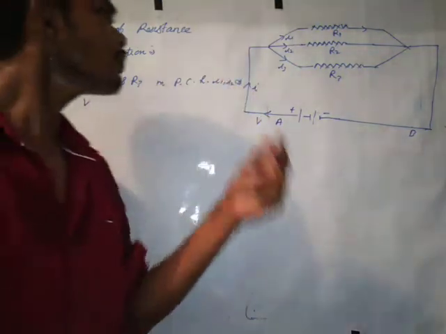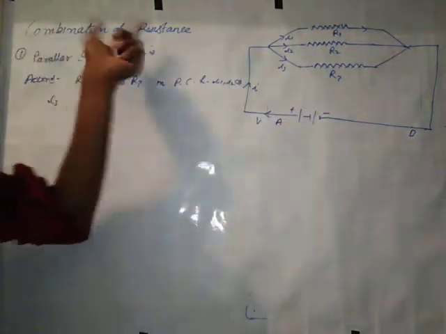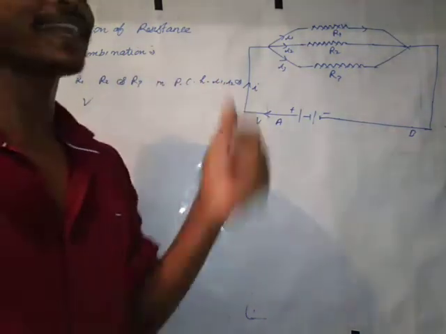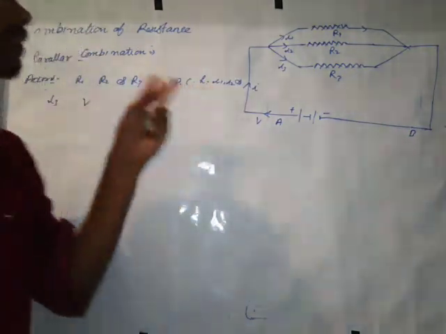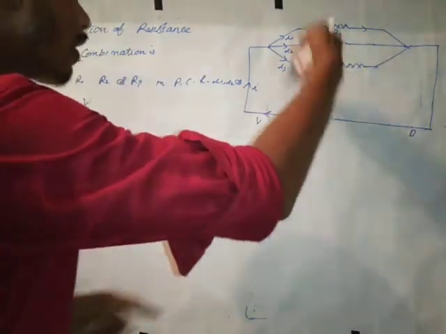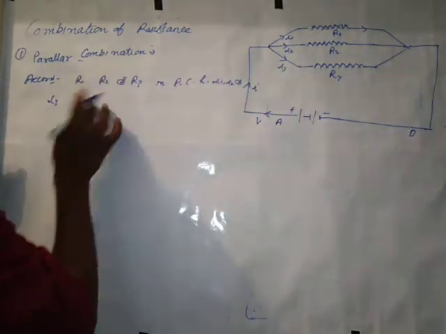In the next video I will send you numericals based on combination of resistance, in series and in parallel combination. But at this time you only see this topic, and their potential